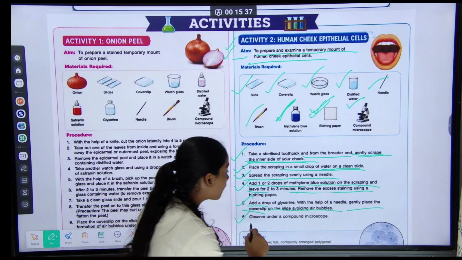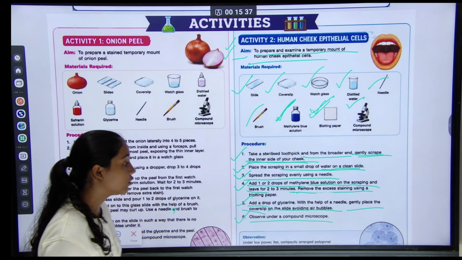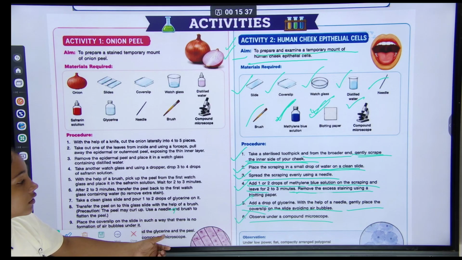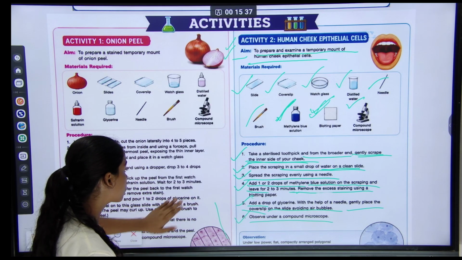And sixth, observe under a compound microscope.